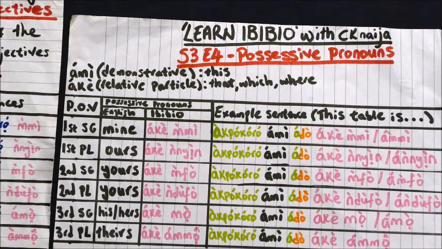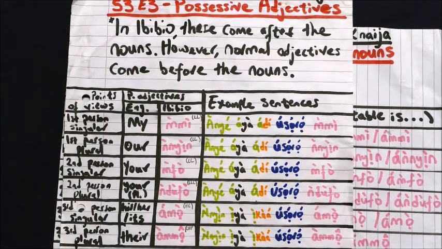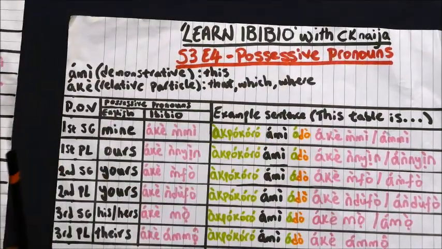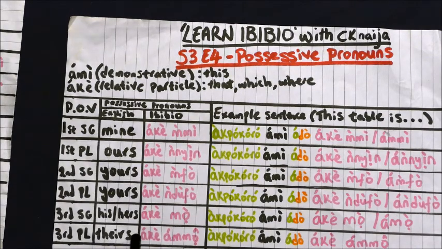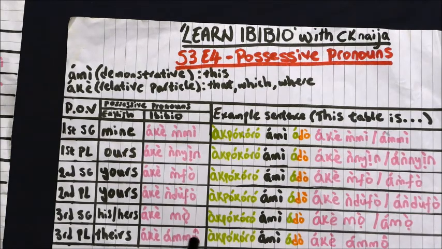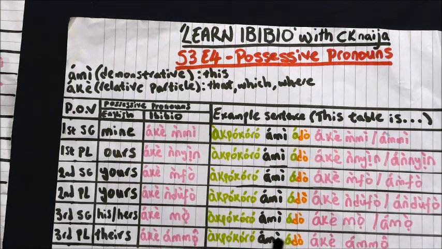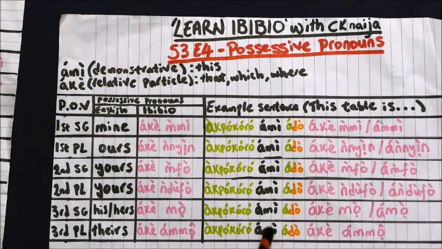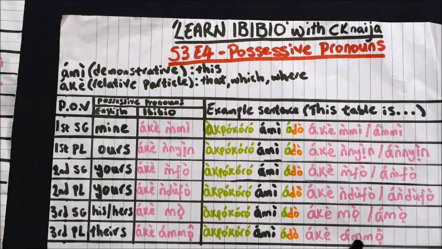Now moving on to the third person plural, if we go back to the possessive adjectives, we will see that it's amo. Now if you go back to possessive pronouns, what we see is that the word reappears. So abokoromi ado ake amo. This table is that which is theirs.